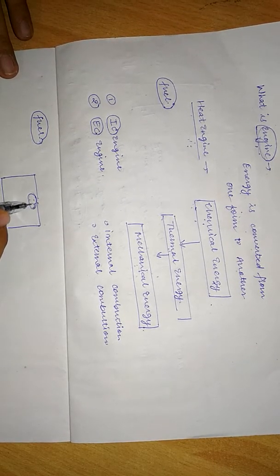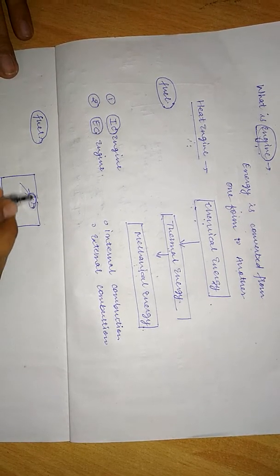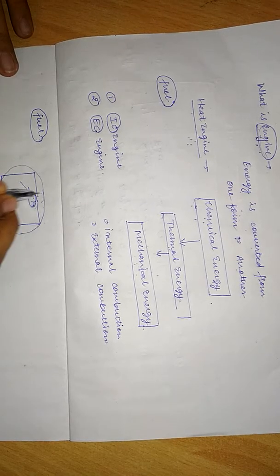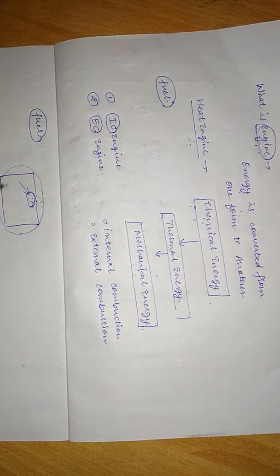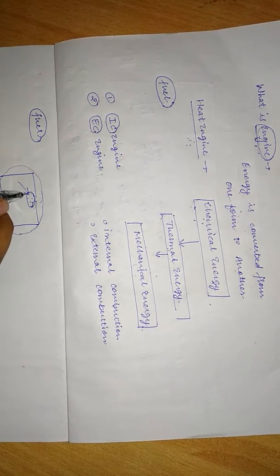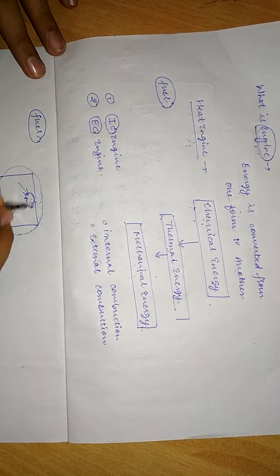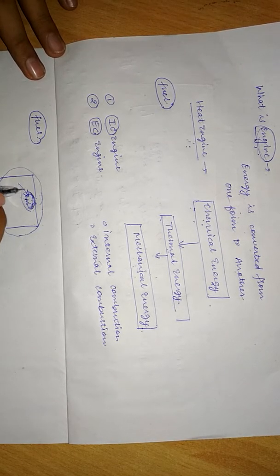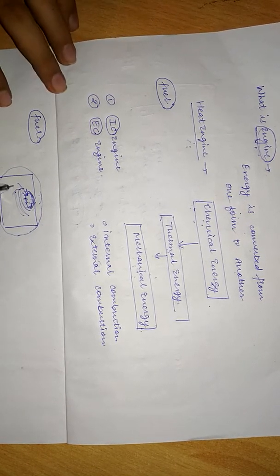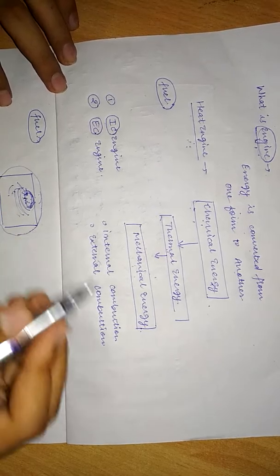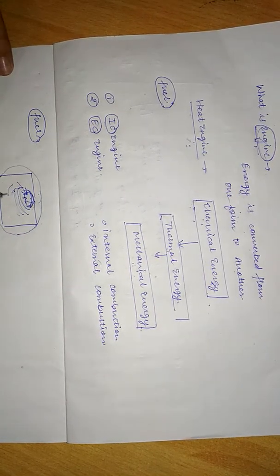Now if this fuel is burning inside this chamber, inside this combustion chamber, inside this engine body, then it is internal combustion. The energy of this fuel is converted and changing into mechanical energy.